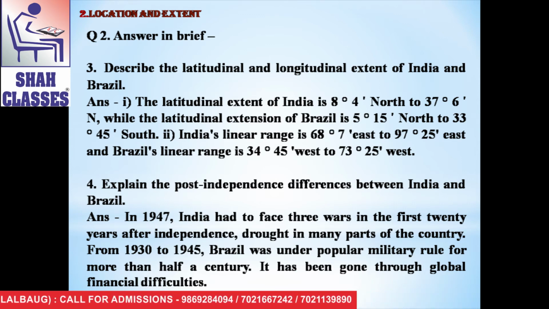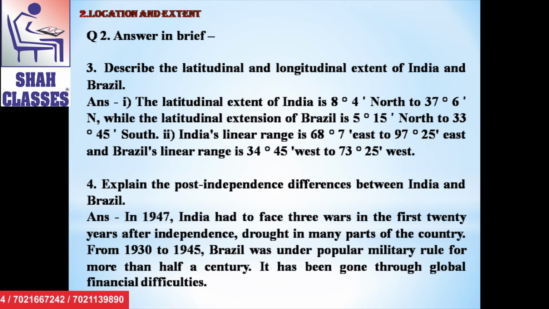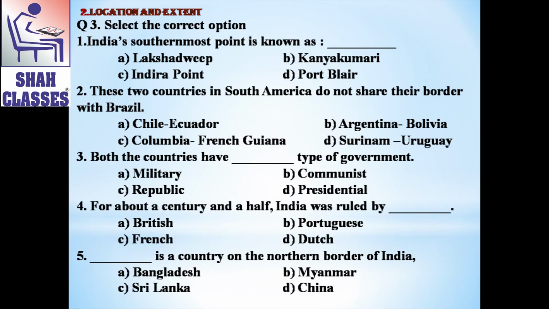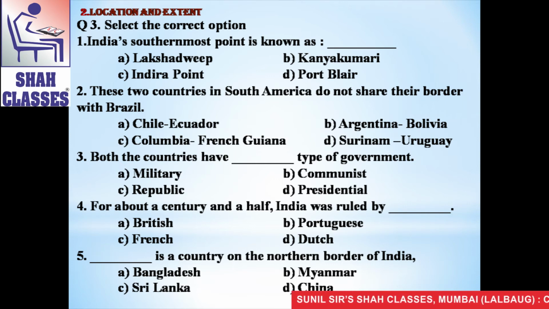The options are A. British, B. Portuguese, C. French, and D. Dutch. And the fifth question is, dash is a country on the northern border of India. The options are A. Bangladesh, B. Myanmar, C. Sri Lanka, and D. China. Now see, the sixth question is, considering hemisphere, which shape correctly represents the hemisphere in which India lies?